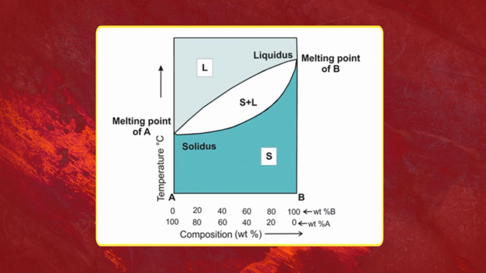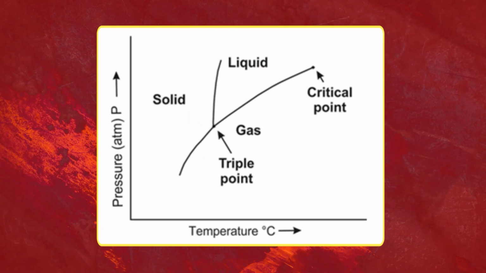Here is the phase diagram which shows melting point, temperature and the composition of the constituents: how much solid crystals have been formed, what is the liquid temperature, and what is the solid and liquid proportion of each component. That is shown over here with this diagram. Phase diagram of a unicomponent system showing critical and triple point. You see solid, liquid, gas are shown with the help of three different curves, and these three curves meet at a point called the triple point.